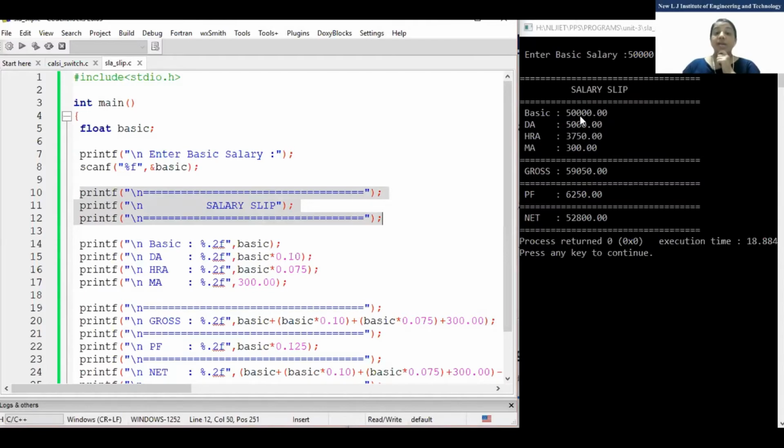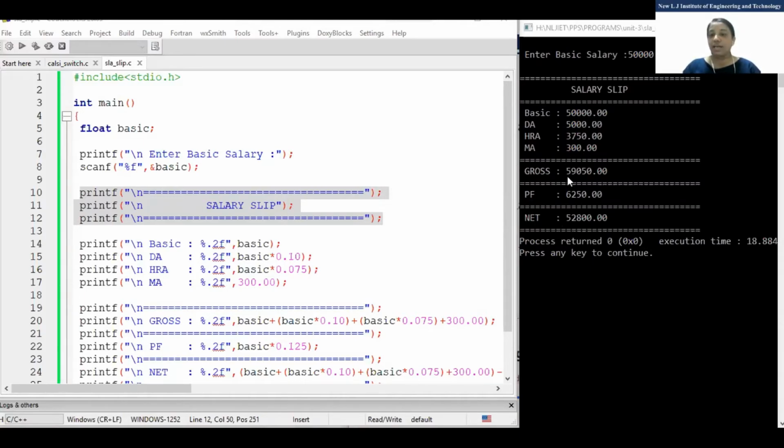And you can see that after the decimal point there are only 2 digits. Why? Because we have written 0.2f. DA is 5,000. You can see directly, 10% of 50,000 is 5,000. HRA and MA is 6,300. Total of all the things is gross. You can see this program has alignment also.